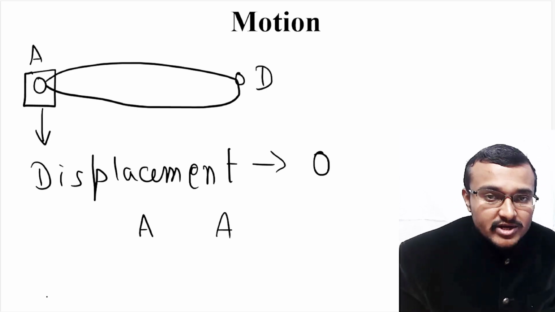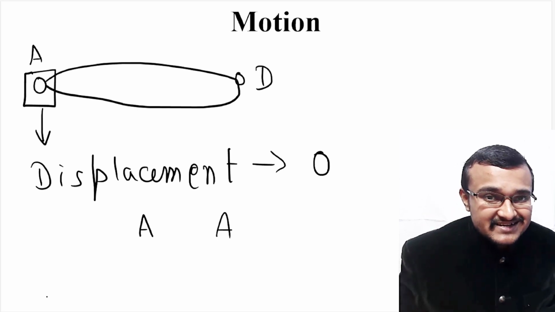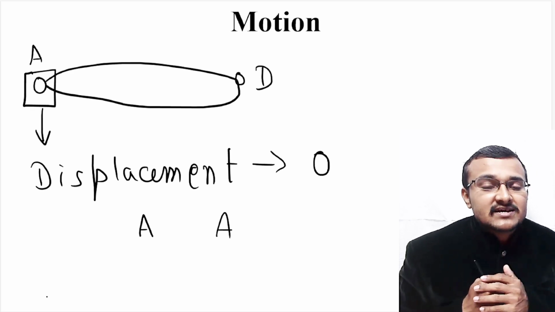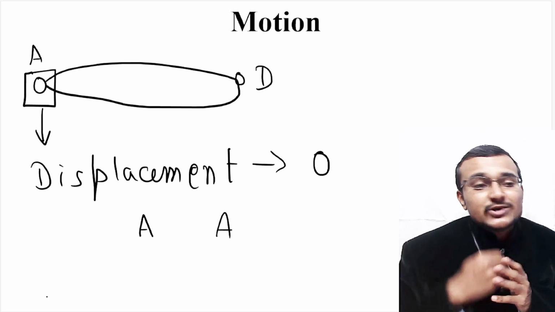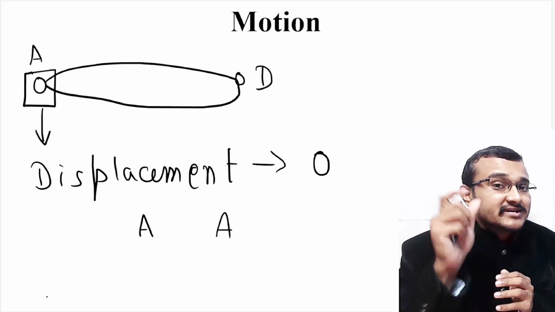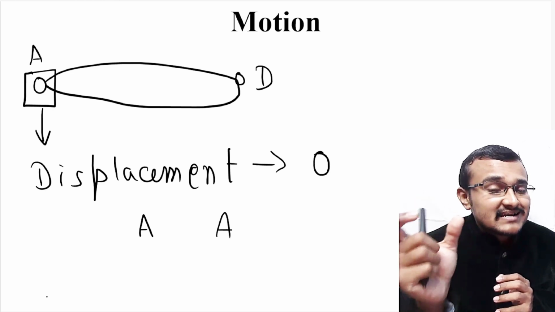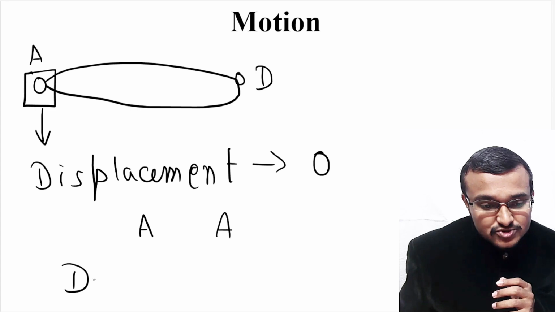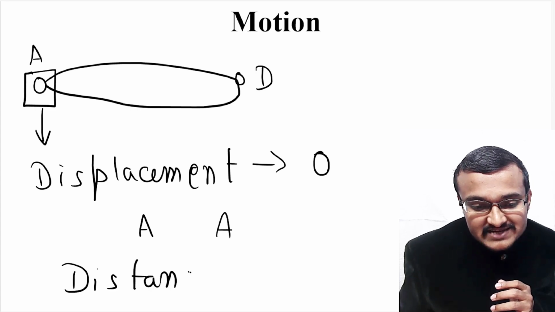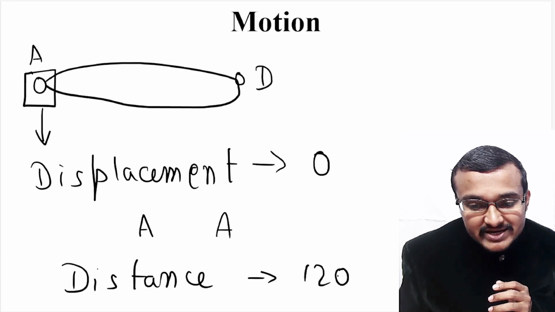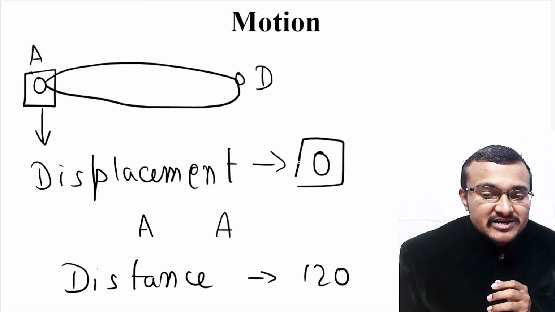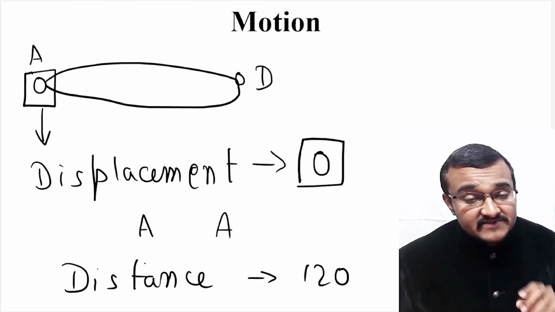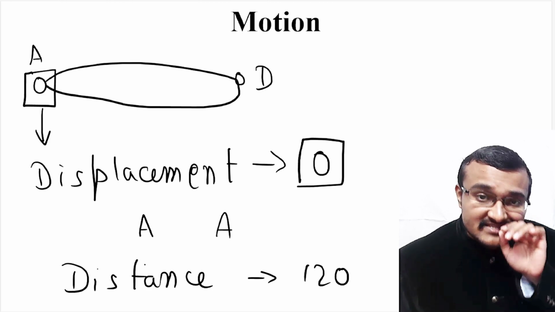Of course it has moved a particular distance. If you consider distance, then you can say 60 kilometers it has moved to D and 60 kilometers it has traveled back to reach A. So 120 kilometers it has traveled. So the distance which that particular particle has covered is 120 kilometers. Here you should remember the distance traveled by this particular particle is 120 kilometers, but the displacement of this particle is 0 because it is reaching the initial position itself. That means its initial position and final position are the same.